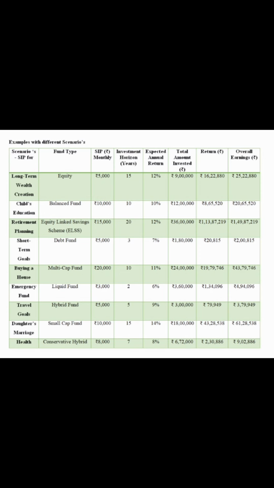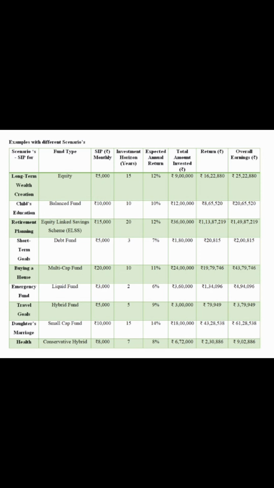The fifth scenario is buying a house, and the fund type is multi-cap fund. For that you have to invest in SIP monthly rupees 20,000, and the investment horizon is 10 years. The expected annual return is 11%, and the total amount invested in this fund is 24 lakhs. The returns is 19,79,746. The overall earnings on this fund is 43,79,746.